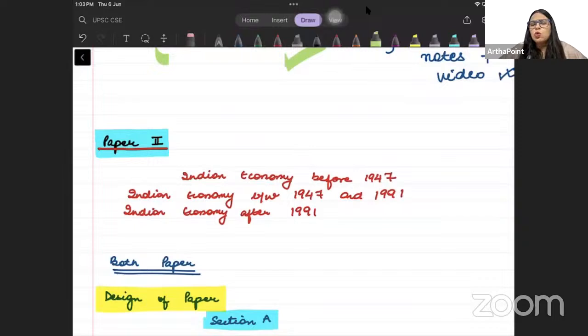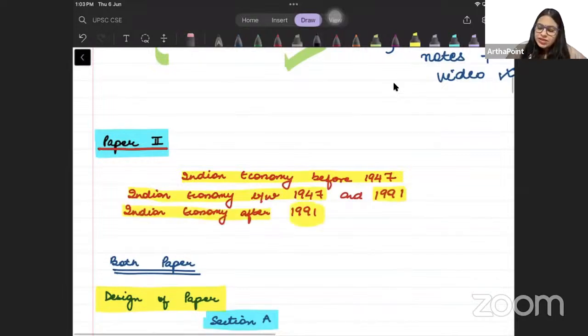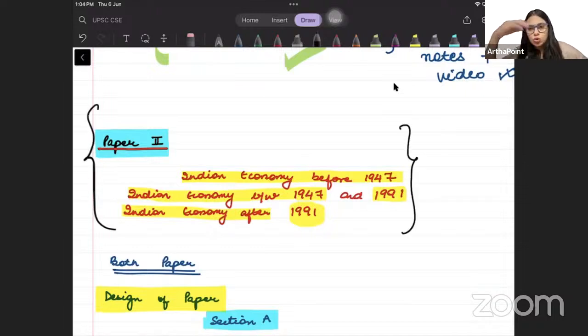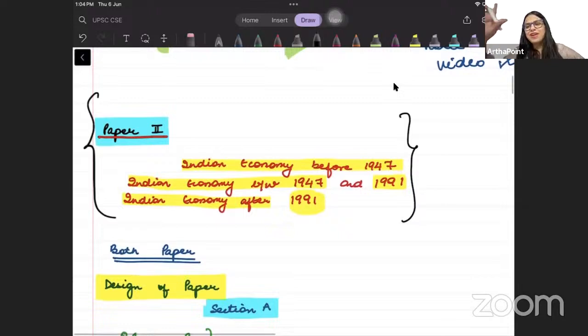Now we have paper 2 also, and in paper 2 we have 3 main subjects beta. Indian economy before 1947, Indian economy between 1947 and 1991, and Indian economy after 1991. ये पढ़ने में बहुत ही मजा आने वाला है. इसमें I will be taking you through the history of India and I will be telling you in detail कि कब कब कैसे कैसे क्या क्या हुआ. It is going to be very very interesting. You will love this subject.